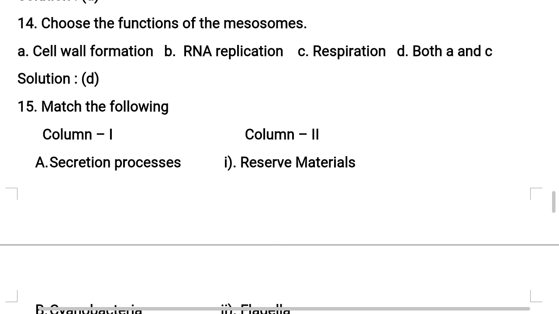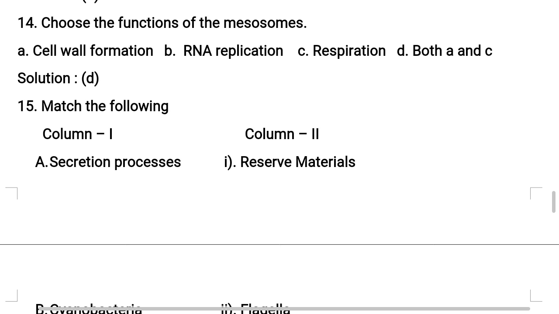Apart from these, there are many more functions. Let's talk about some more functions of the mesosomes for your extra knowledge. DNA replication and distribution to daughter cells is the most important function of mesosomes. They also help in secretion processes and in increasing the surface area of the plasma membrane and enzymatic content.